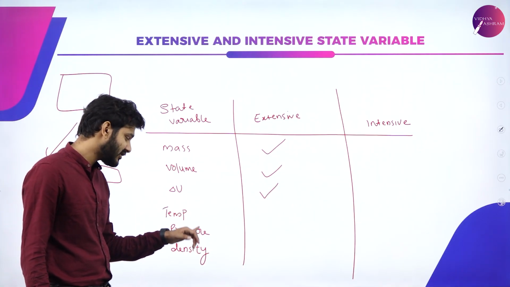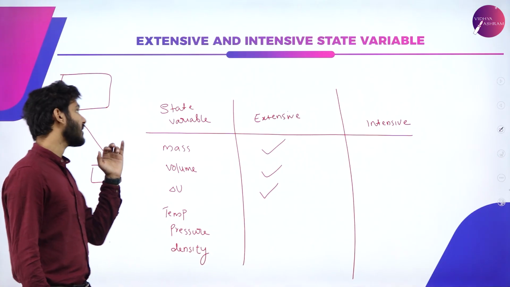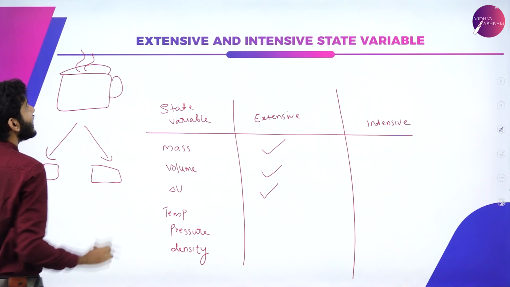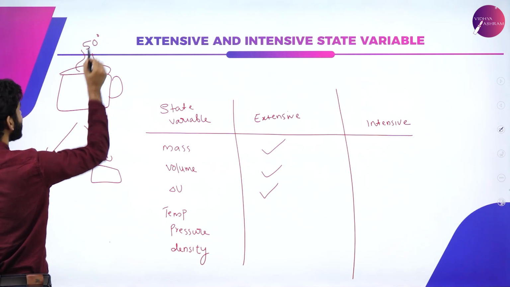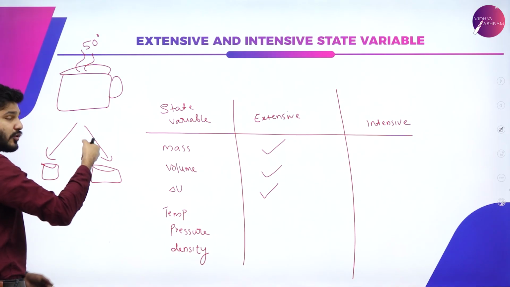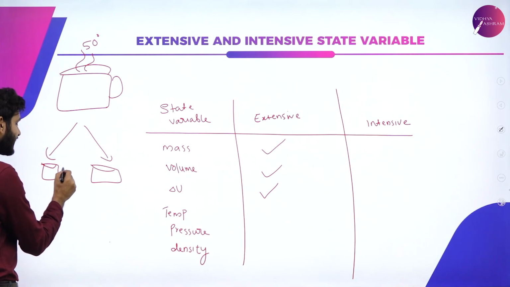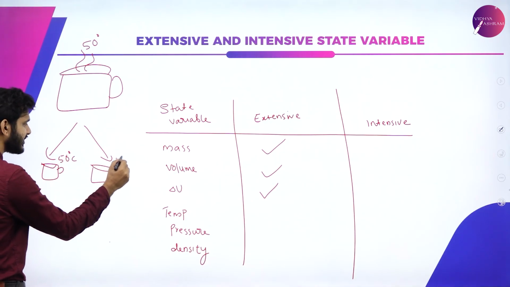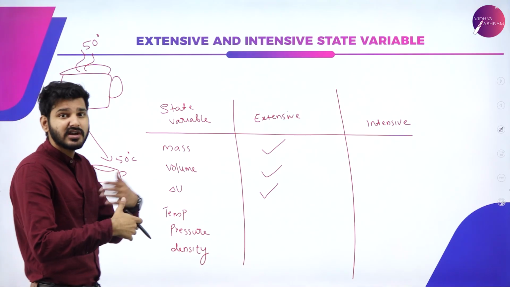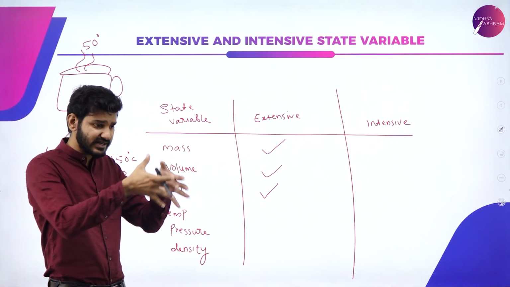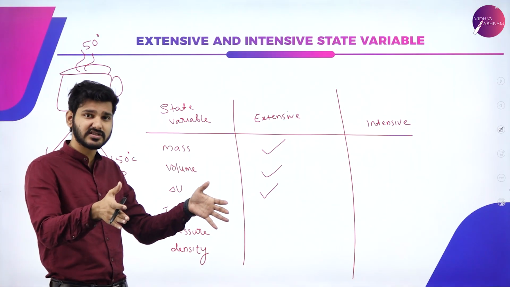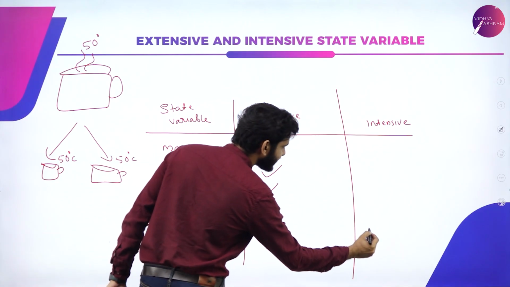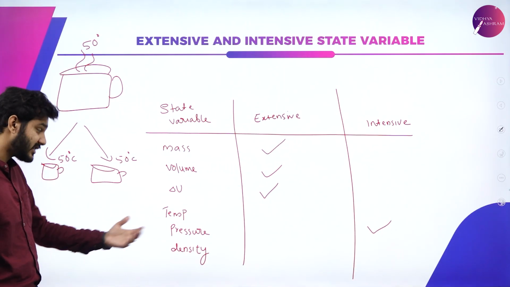And finally, temperature, pressure and density. Imagine that this is a mug of coffee. If this coffee is at 50 degrees Celsius and I pour it into two different cups, will the temperature change? No, of course not. Both will still be at 50 degrees Celsius, because we are just changing the container. Even though it is distributed, the volume changes and the mass changes, the temperature of that system is not changing. So we can say that temperature is an intensive state variable.